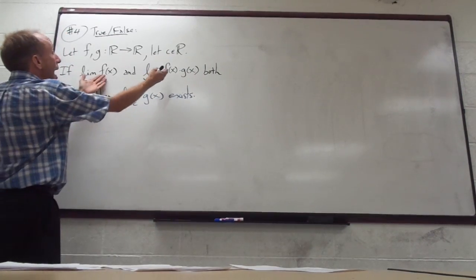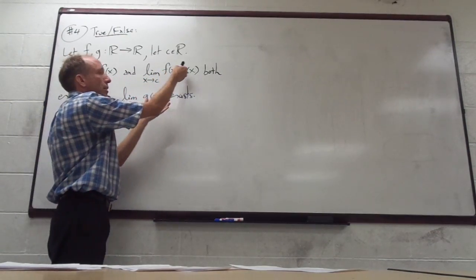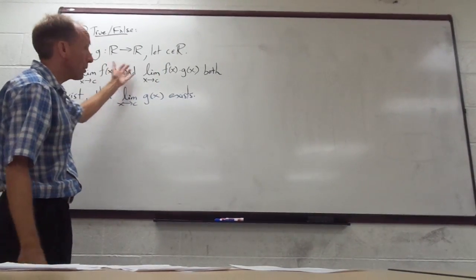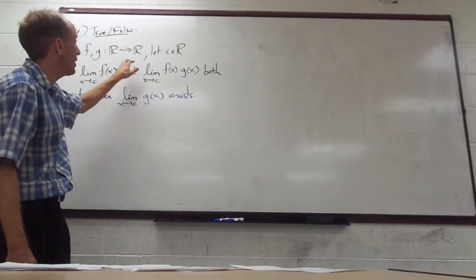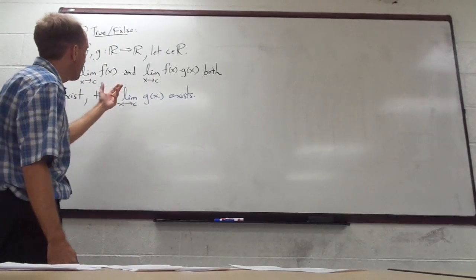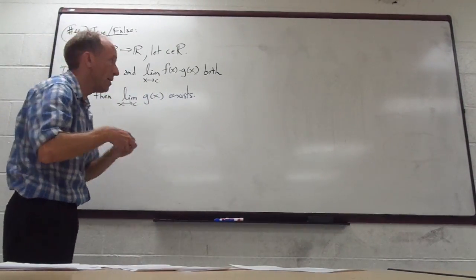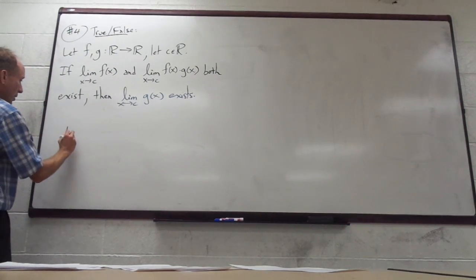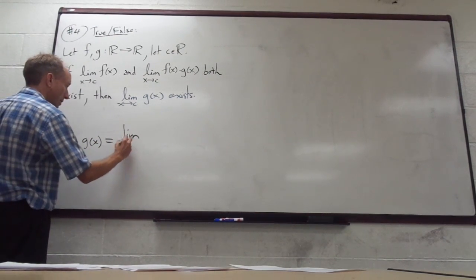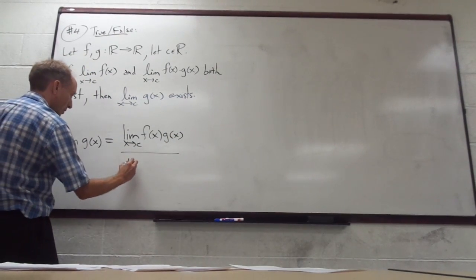I could choose to add these two, right? If these both exist, then the limit of f of x plus f of x times g of x would also exist. So plus, minus, we can do multiplication of this, right? So for this one, we actually have to take these two and do division, right? So here would be my question then: is it valid to write the limit of g of x as this over this?